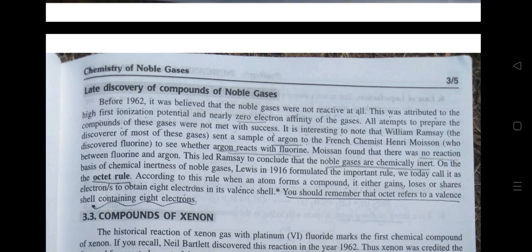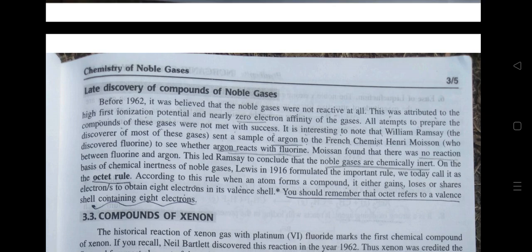It is interesting to note that William Ramsay sent a sample of argon to the French chemist Henri Moissan to see whether argon reacted with fluorine. Moissan found that there was no reaction between fluorine and argon. This led Ramsay to conclude that the noble gases are chemically inert.